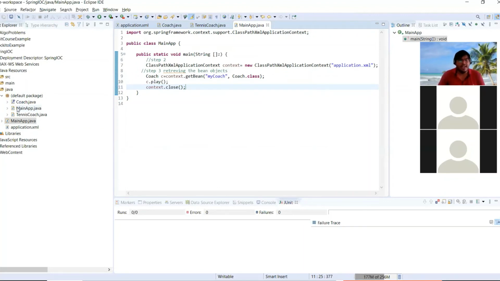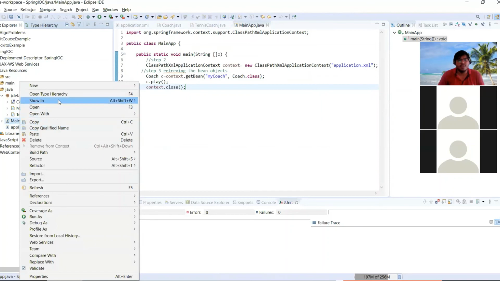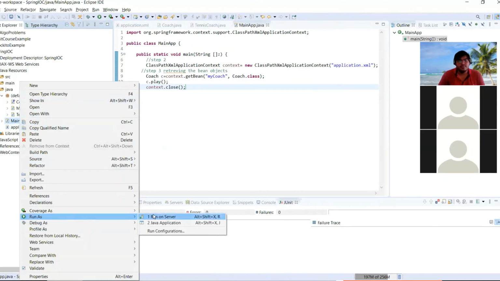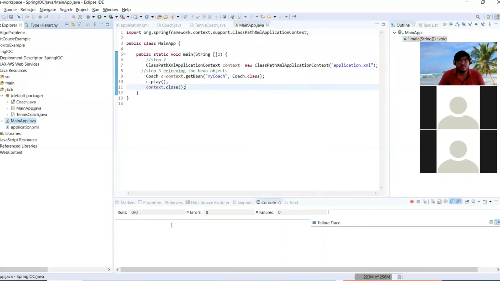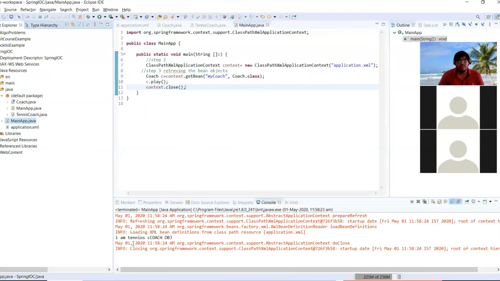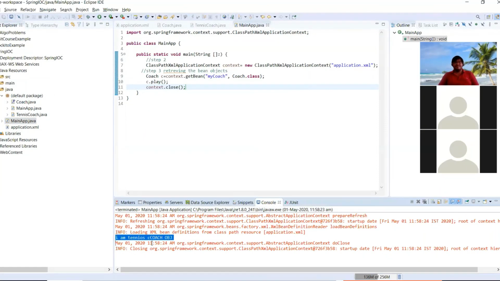So now let's run it. Main application, we just want to run this only. See, I am tennis coach object. So we have covered IOC in three normal steps. Step one is creation of this configuration file.